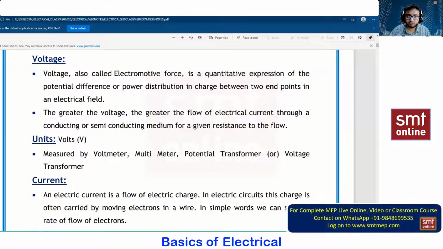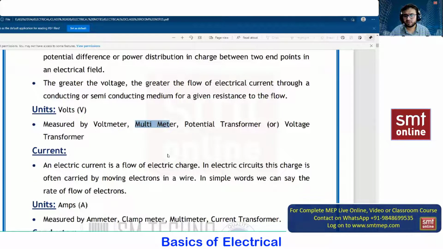Again, talking about voltage, in the symbolic form, we write V, or we can also call it volts. Both mean the same. This voltage we can measure by means of a voltmeter, multimeter, potential transformer, or voltage transformer. We have to measure the voltage. We have the multimeter and voltmeter, these are the two things which we use. But when you are talking about the high tension side, we need the potential transformer or a voltage transformer.